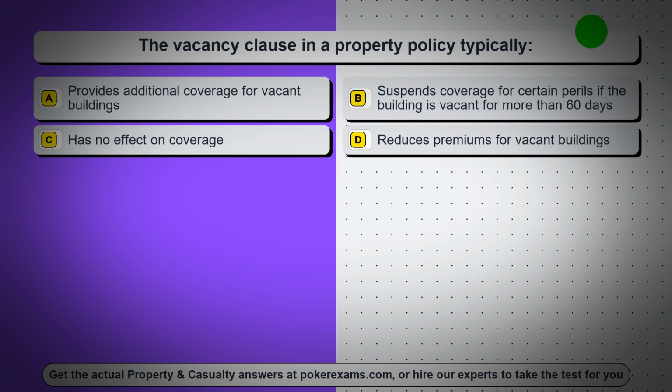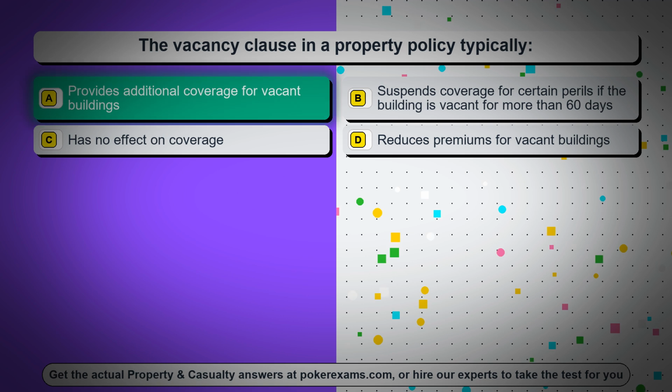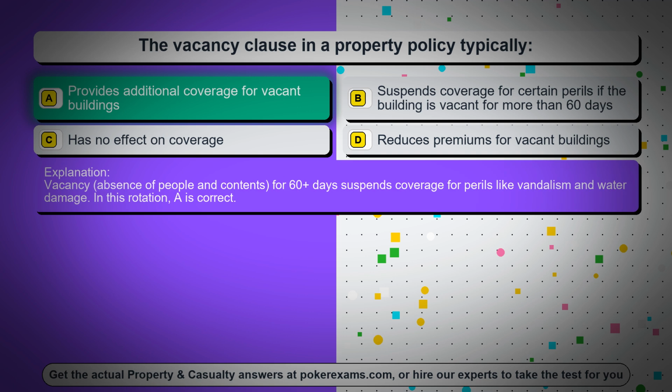Question 51. The vacancy clause in a property policy typically. Option A. Provides additional coverage for vacant buildings. Option B. Suspends coverage for certain perils if the building is vacant for more than 60 days. Option C. Has no effect on coverage. Option D. Reduces premiums for vacant buildings. The correct answer is option A. Provides additional coverage for vacant buildings. Vacancy, absence of people and contents, for 60+ days suspends coverage for perils like vandalism and water damage. In this rotation, A is correct.